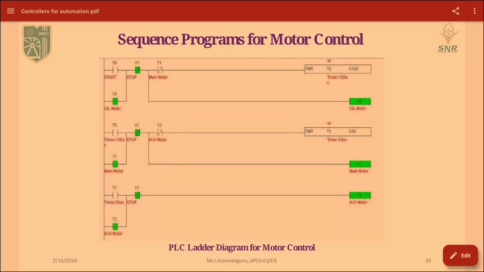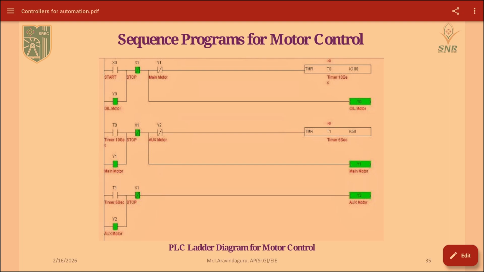Next we are using a stop button. X1 is your stop button. Why we are specifically doing it in every rung is for emergency stop. Whenever we press X1, the three operations should get shut down. So that is why we represent X1 in every rung.